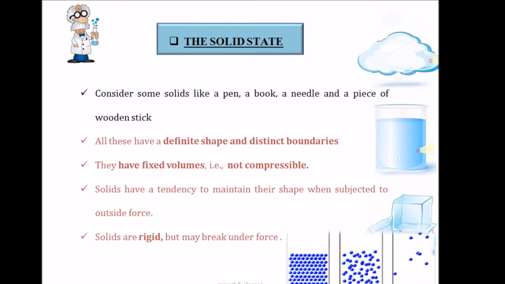Okay, so what are all the characteristics of solids? They have a definite shape, they have distinct boundaries, fixed volumes, they are not compressible, they do not flow, they are rigid and they might break under force.